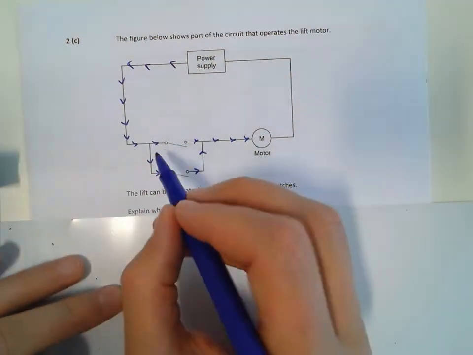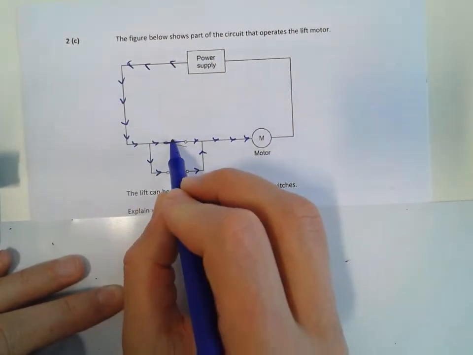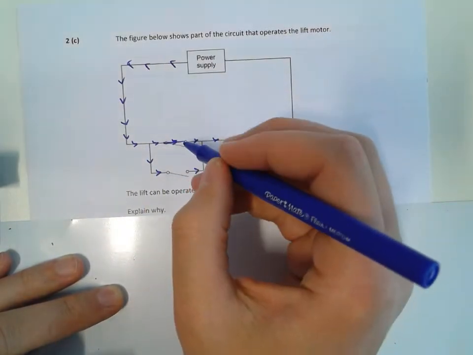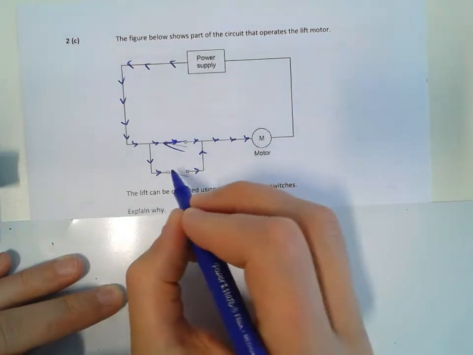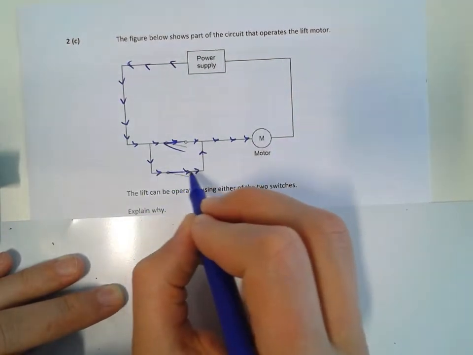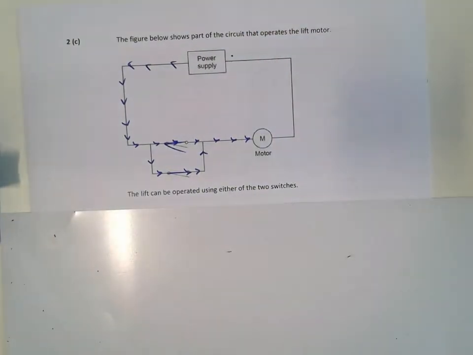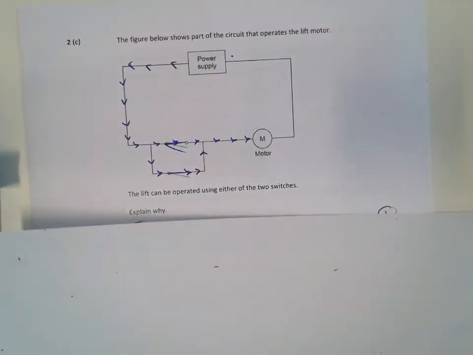If you were to close this switch, you could flow round and then complete the circuit through the motor. If that switch was open and this one was closed, then you could still flow round and get back to the other side of this power supply. And basically, only one needs to be closed to complete the circuit. So that's what you need to say.